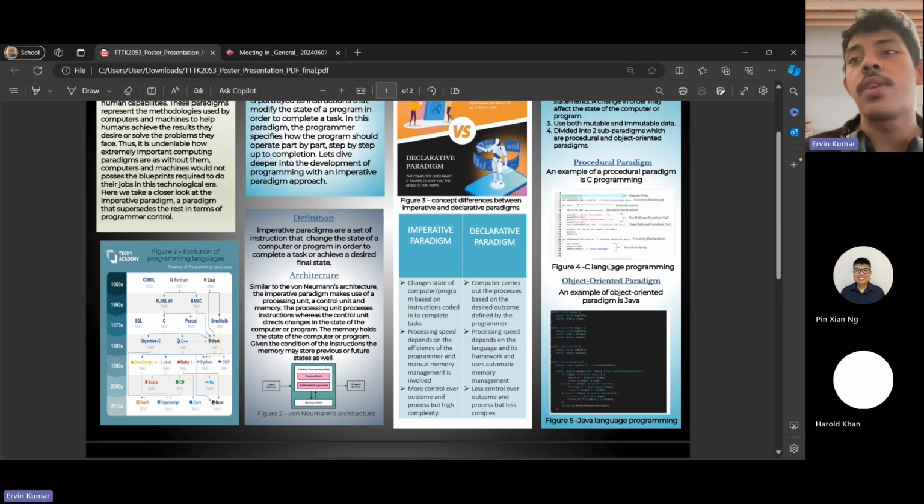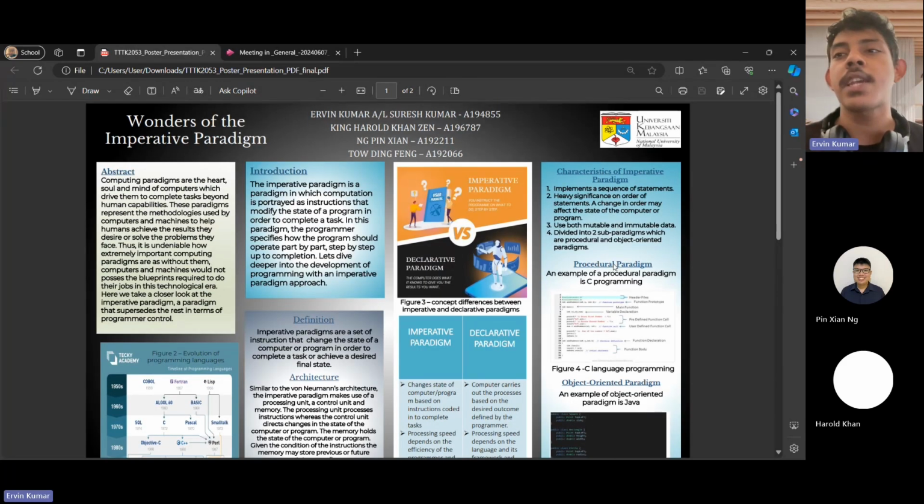In our point of view, the imperative paradigm gives the programmer more control over the outcome and process, but it is more complex. As for the declarative paradigm, it gives the programmer or creator less control over the processes and outcome, but it is less complex than the imperative paradigm.